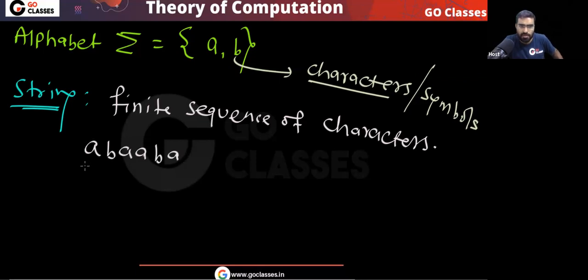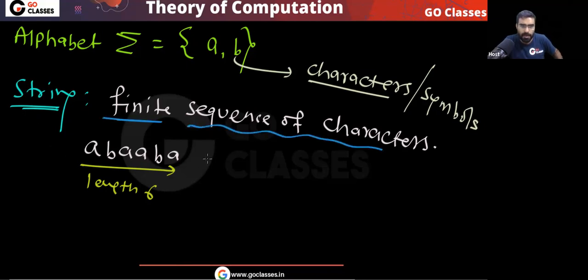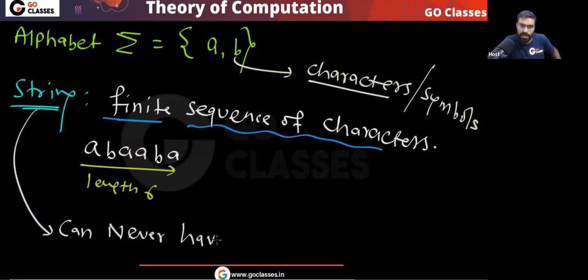What is the length of this string? The length of this string is 6. Remember, a string is a finite sequence of characters, so a particular string can never have infinite length. A string can never have infinite length.